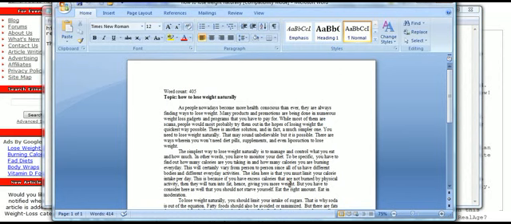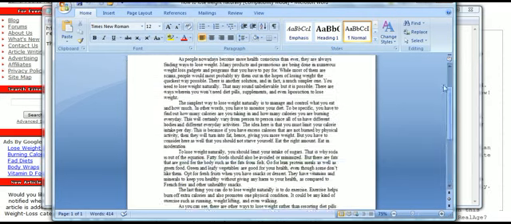So you want to do this for each and every one of your articles. You want to start off with at least 10 unique articles that you write from. And then once you have those written out, save them into a Word document. And I like to save as I go just so I don't lose any.